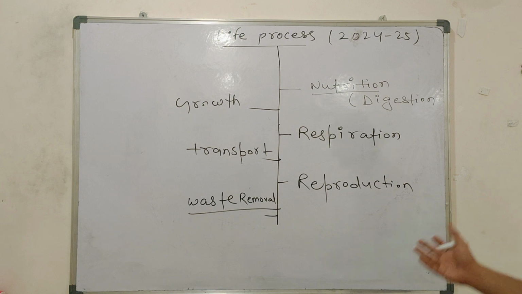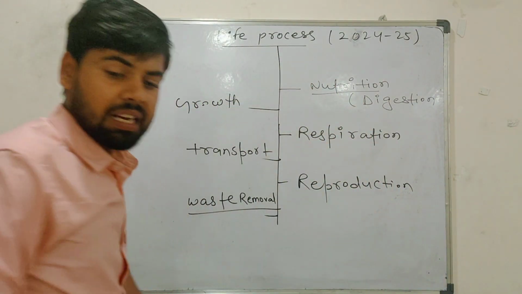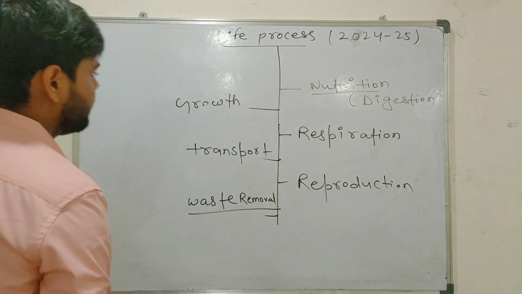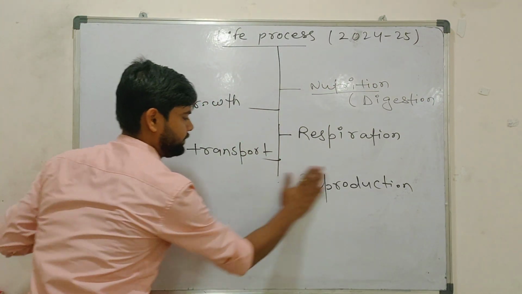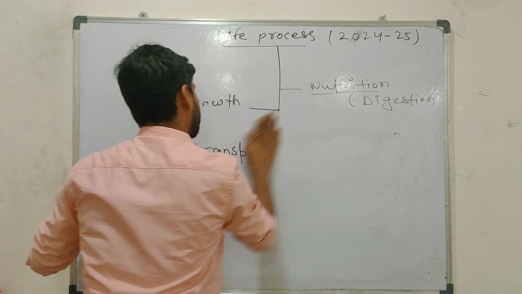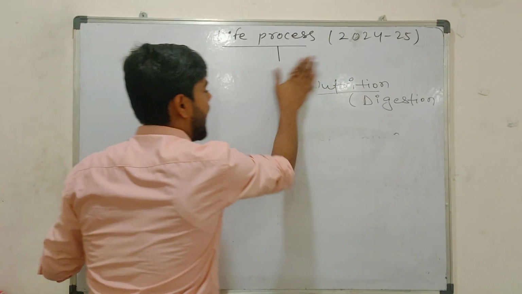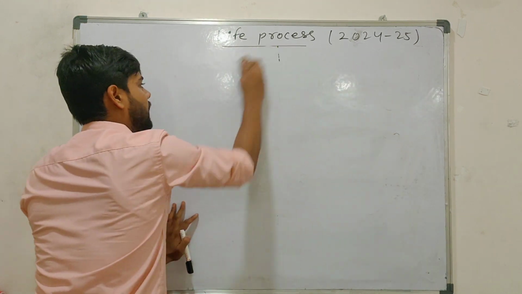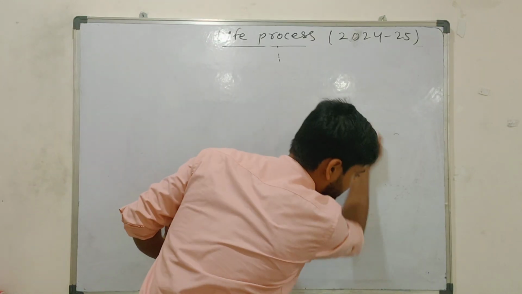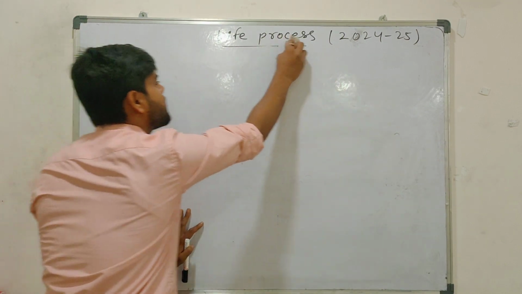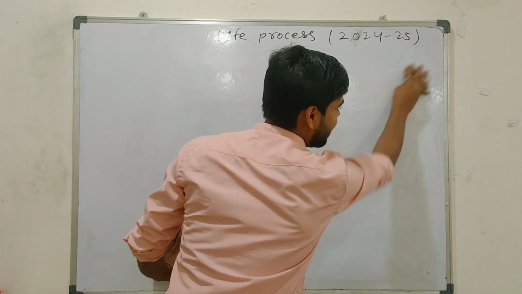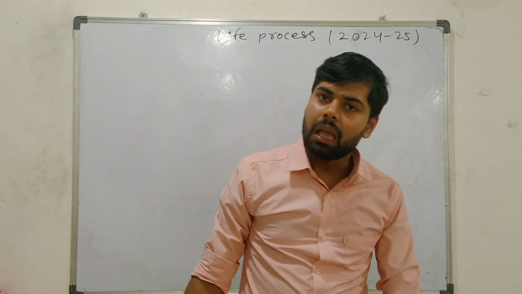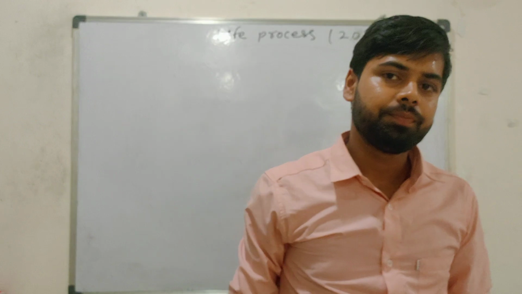Understood? Is there any doubt? You just let me know, whatever I told you right now. These are the things that we are doing in a life process. Okay? Okay, sir. You just make notes, whatever I am saying to you, and go with me. I will make you this chapter, I will make your journey of grade 10 very smooth. The one who is connected with me from the last 2 to 3 years, you can ask them, senior Bhaiya and Didi. They will tell you the importance of my lecture.